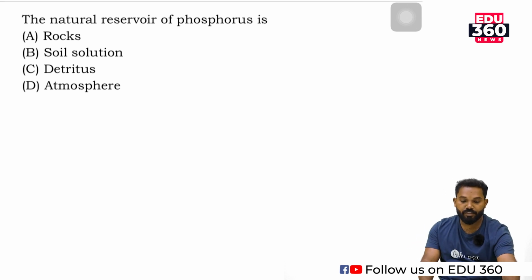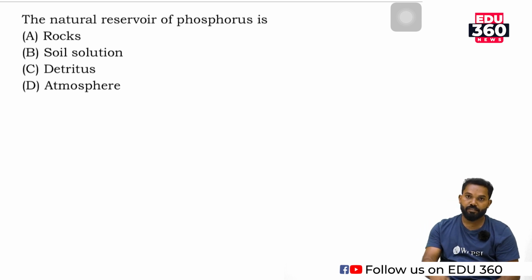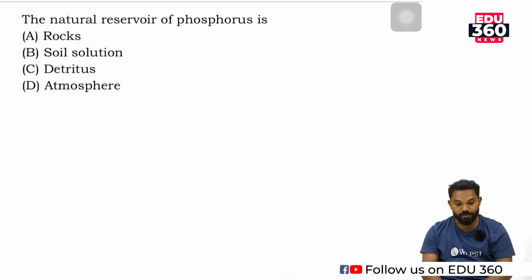The natural reservoir of phosphorus is. This question is coming from the ecology part, directly from the chapter ecosystem.